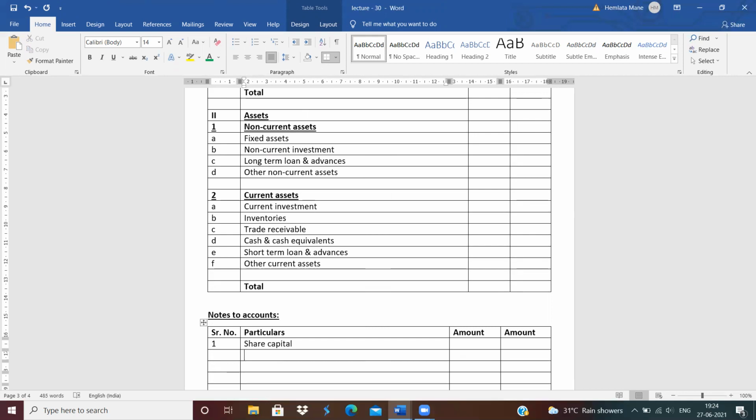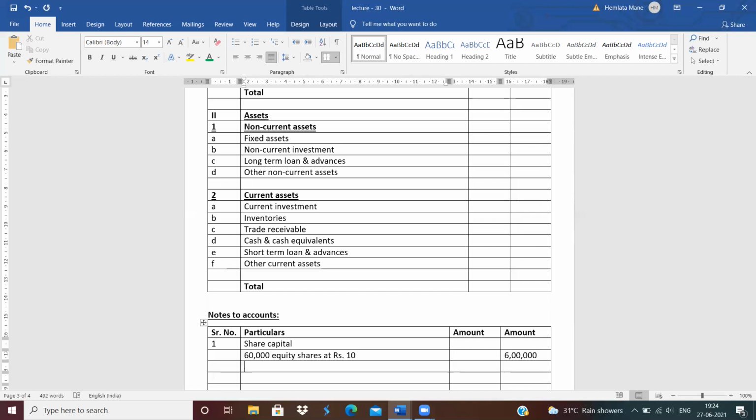Equity shares are issued by the company: 60,000 equity shares at rupees 10. So the amount is 6 lakh rupees.